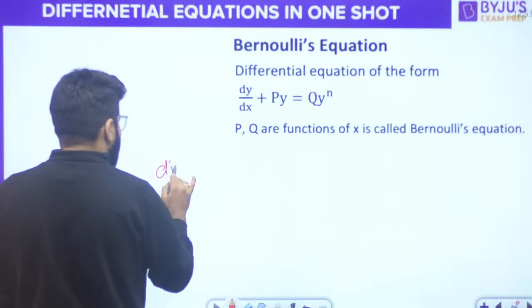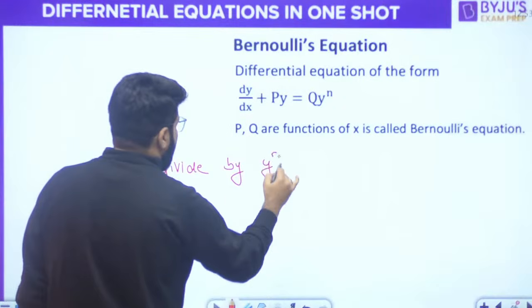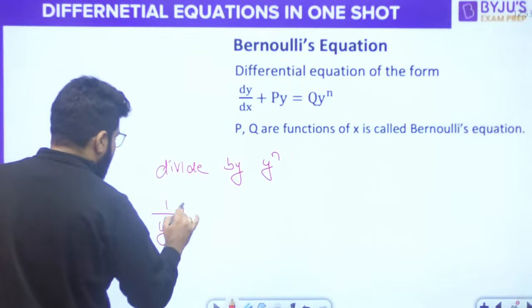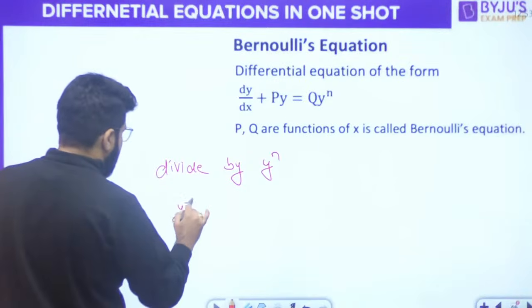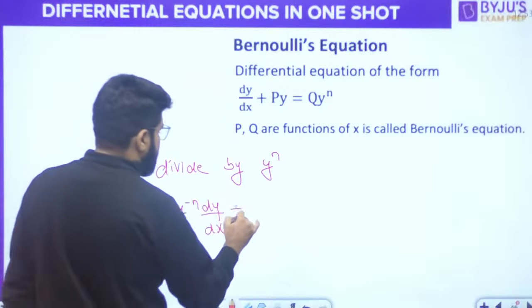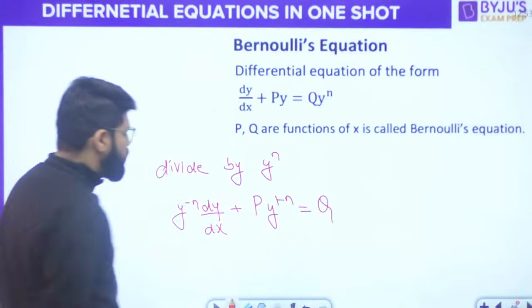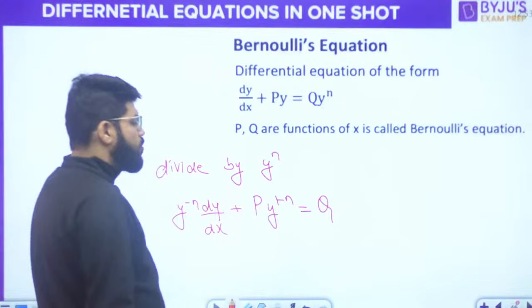first of all, I'll just tell you the procedure directly to be applied in the question. Divide by y power n. Once you divide by y power n, you have 1 upon y power n. Let me write it as y power minus n. y power minus n dy by dx plus p y power 1 minus n is equal to q.